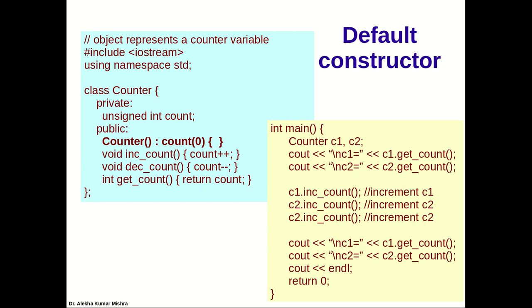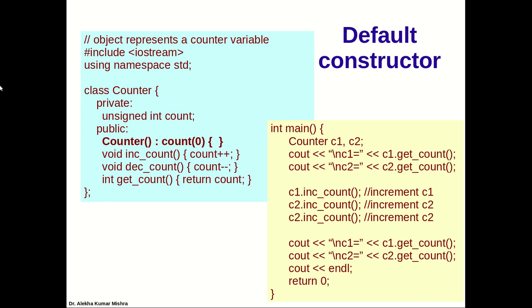So this is an example of a default constructor. When I say default constructor, it is a constructor which has the same name as the class and doesn't take any argument. As the name says, default, whenever an object is created, the job of this constructor is to initialize the object's data members with default values. So let us begin.